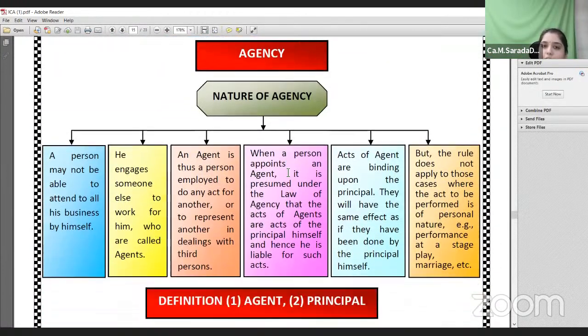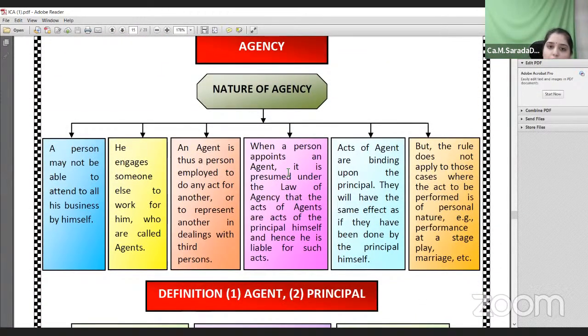Now next we come to the very important topic of the Indian Contract Act, nature of agency. In this contract of agency, there are two parties. See, contract of indemnity, two parties; contract of guarantee, three parties; contract of bailment, two parties; and in case of pledge also two parties. In case of bailment, the goods are delivered for some purpose.